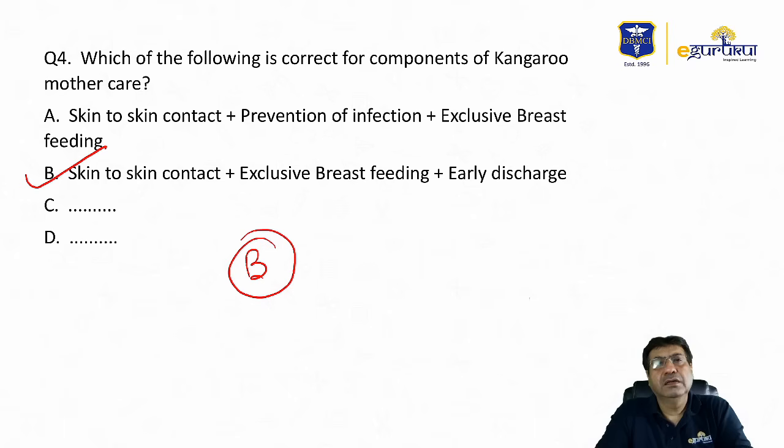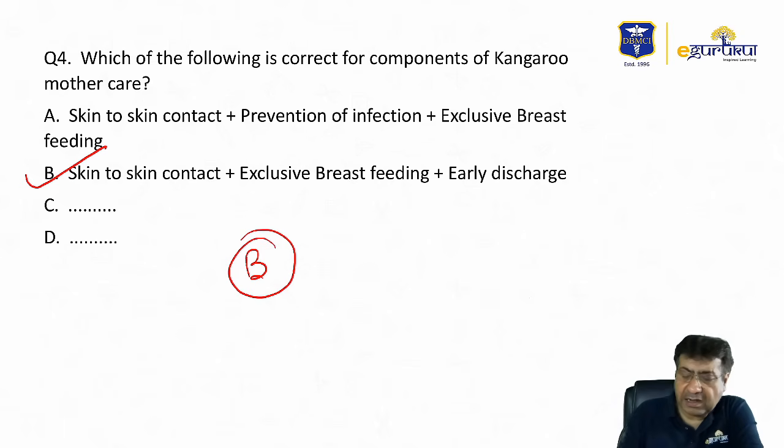Skin to skin contact, exclusive breastfeeding, which should be started early, and early discharge and continuation of this breastfeeding at home. One should not confuse kangaroo care with skin to skin contact, which usually is recommended for all babies. Kangaroo care is a more prolonged and sustained form of skin to skin contact in comparison to the routine skin to skin contact we recommend for all babies. It is better suited for low birth weight babies. Again, in my classes, I have told that this is very important for babies who are more than 1.8 kgs and who are stable.